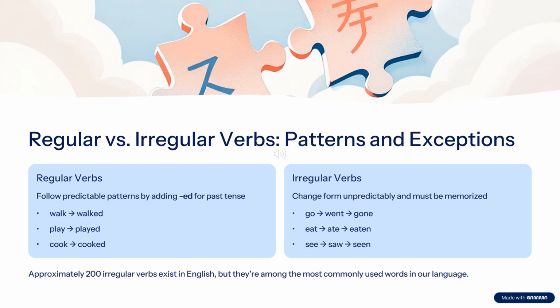Regular verbs follow a predictable pattern. They are formed by adding ed to the base, like walk, walked, play, played. On the other hand, irregular verbs do not have a predictable pattern, so you have to memorize them, like go, went, gone, eat, ate, eaten.